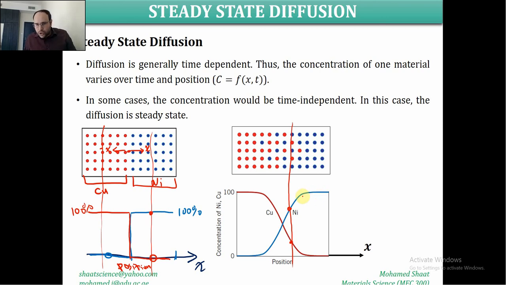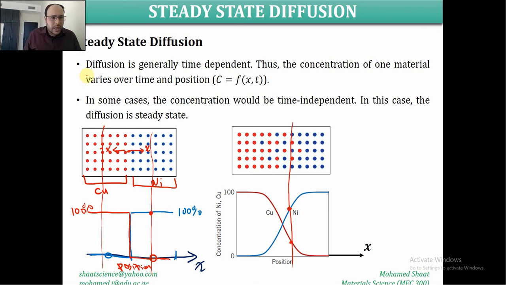So this is the concentration distribution for the nickel and the copper after, let's say, 3 seconds or 1 minute or 2 minutes or 1 hour or 2 hours. It depends on the material and time. After a certain time, the distribution is going to take a certain shape, and after more time, this distribution is going to change. It means that the concentration of these two elements is going to change continuously over time. This is what normally happens in any material.